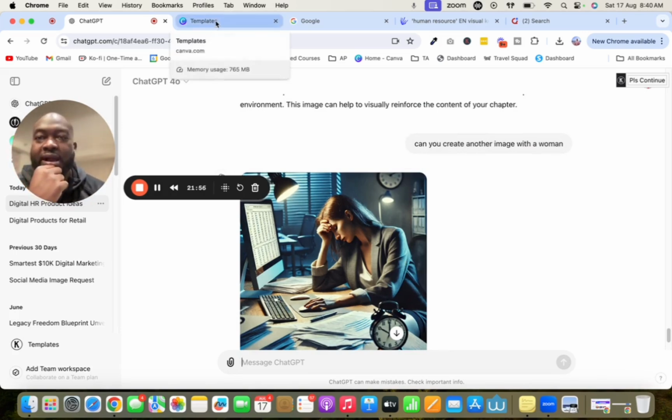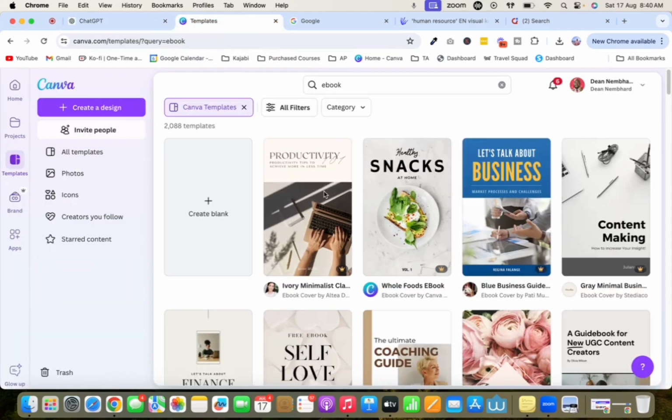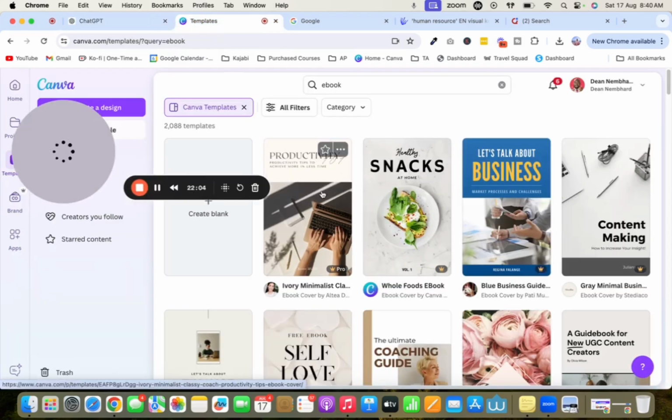Now, over here, you could head over to Canva. If you're not familiar with Canva, just create a free account. And I'm going to give you two ways that you could go. You could go the route of doing it yourself, or you could go the route of working smarter and not harder, and you could pretty much outsource the design of your ebook. You could go on Fiverr.com, pay someone 10 to 15 bucks to put this together nicely for you and get it back to you. So you see, I tell you, gone are the days of working harder. You could literally work smarter.